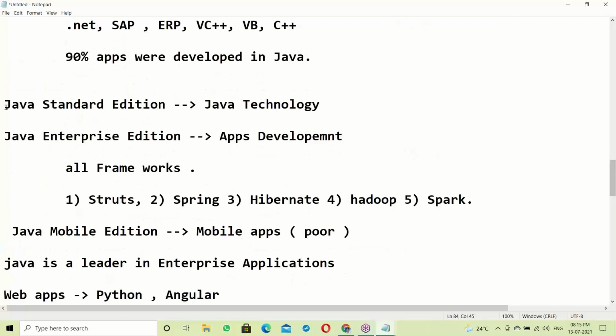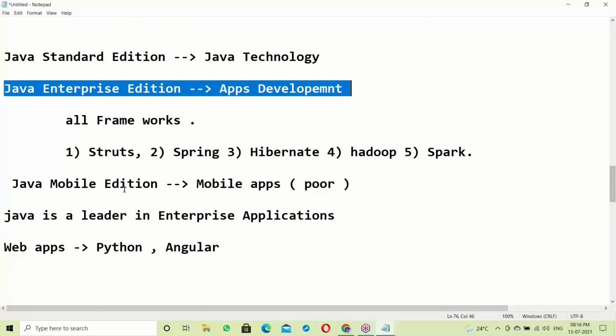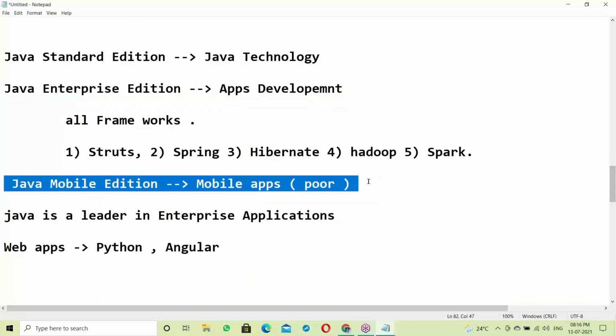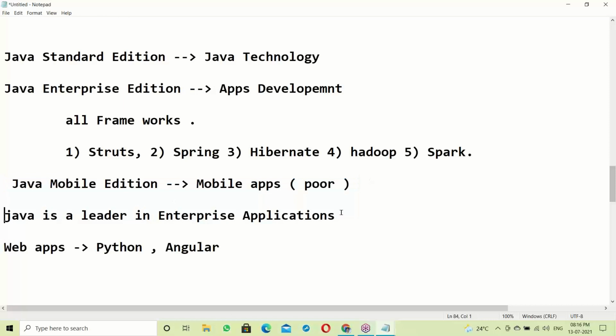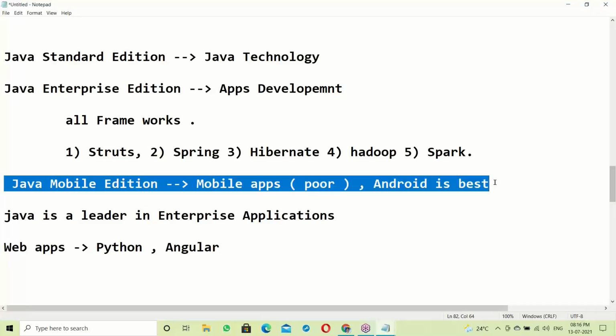So Java is a leader in enterprise applications, but somewhat poor in mobile application development. In mobile apps, Android is the best suitable, the best recommended.